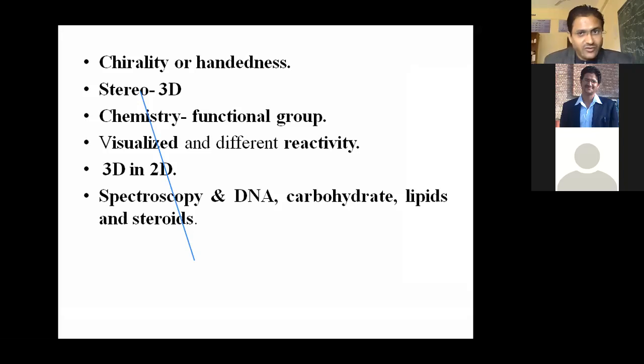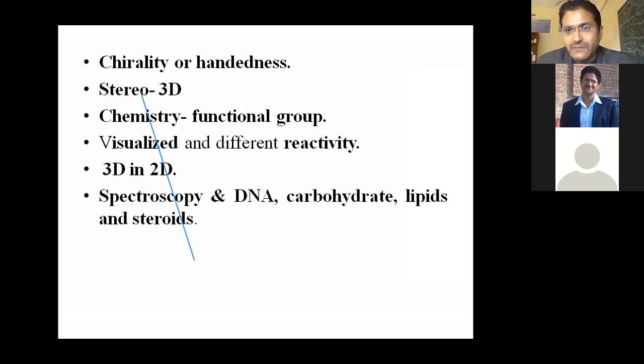You people already know about alcohol, right? About the property of aldehyde, about the property of ketone, about the property of different types of compounds. If it is physical property, then it depends on the hydrocarbon part. Or if it is chemical property, chemistry, then that is about the functional group, right? So stereo means the 3D structure of the hydrocarbon and its attached functional group, which is responsible for its chemical property,